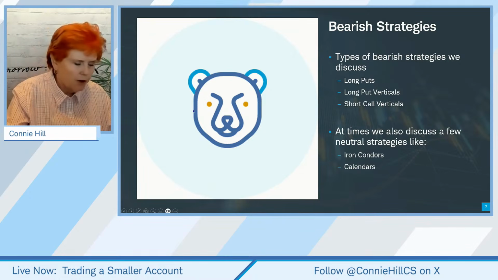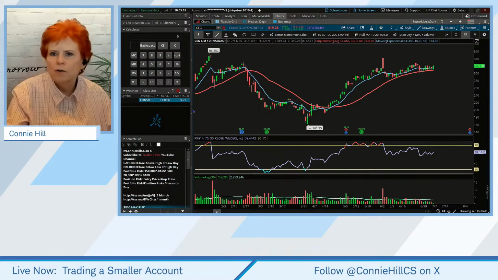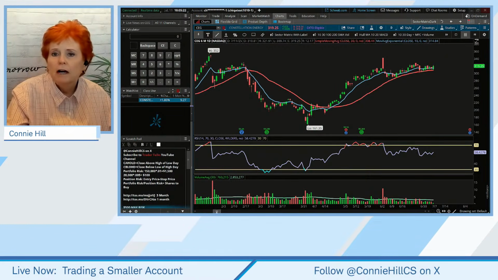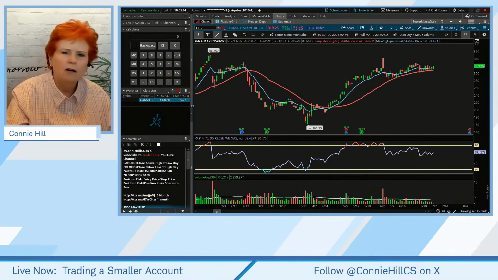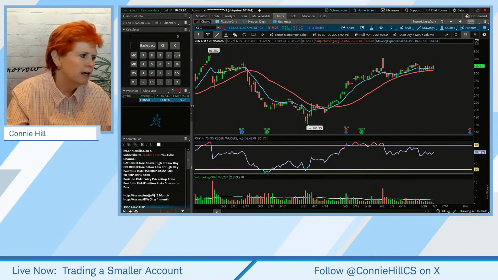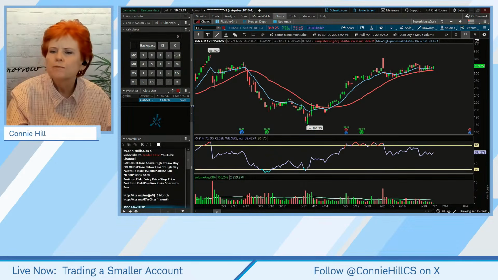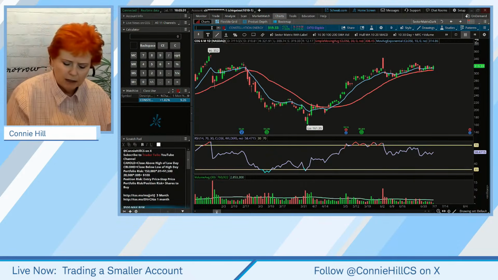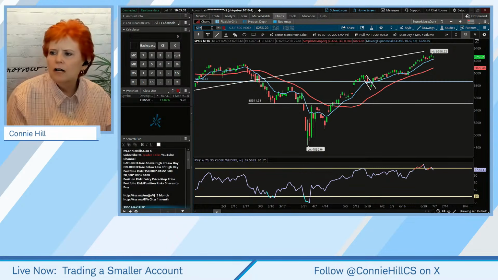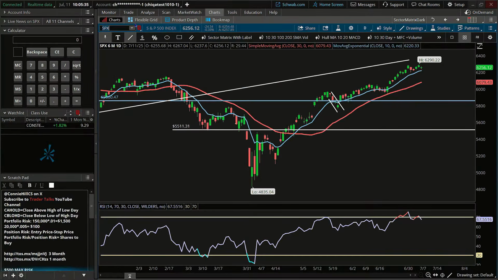So let's hop on over to Thinkorswim. Let's just see what's going on in the markets. Now, I know it was down earlier. In fact, all the indices, as I peek over at my other computer monitor, it looks like we're still down on all the indices, but it looks like markets might be a little bit off of their bottoms here today. All right, so we can see the SPX.